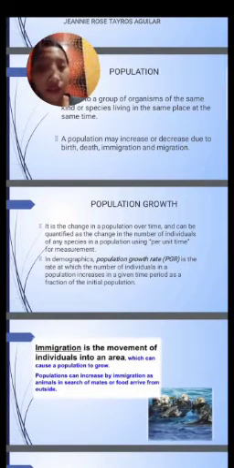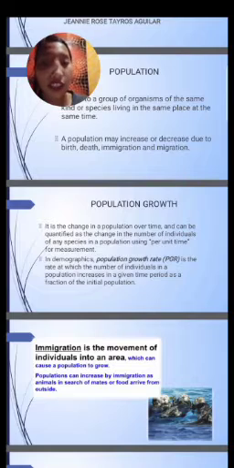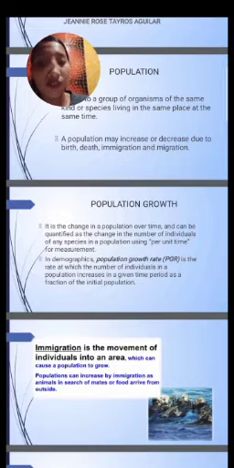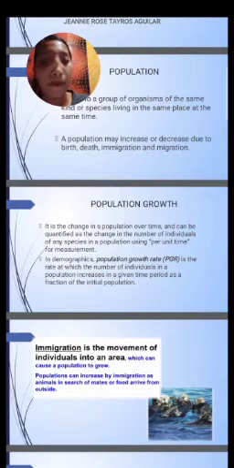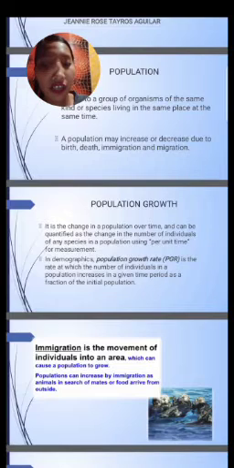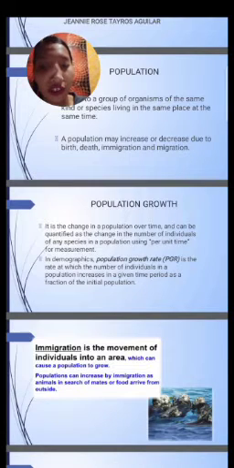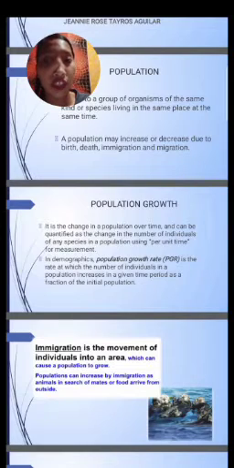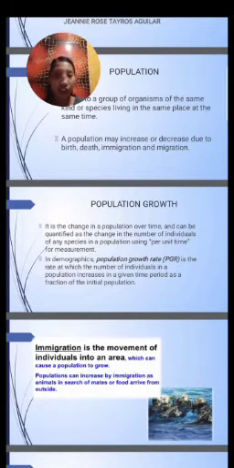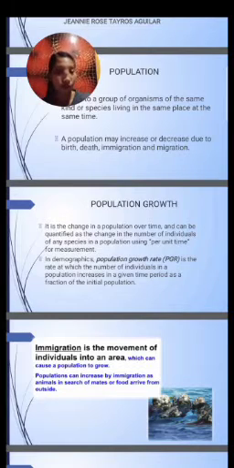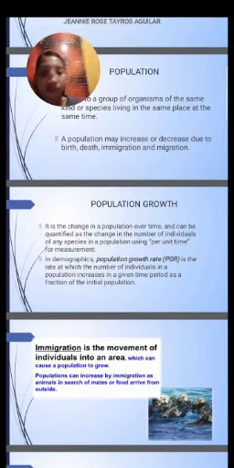Population growth is the change in population over time and can be quantified as a change in the number of individuals of any species in a population using per unit time for measurement. In demographics, the population growth rate, or PGR, is the rate at which the number of individuals in a population increases in a given time period as a fraction of the initial population. So we're going to use PGR in order for us to know if a certain population of the same kind of species has increased or decreased.